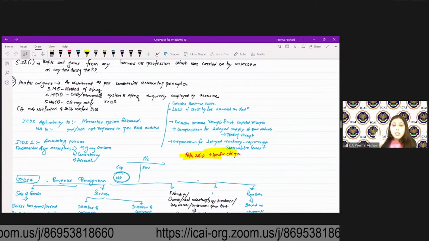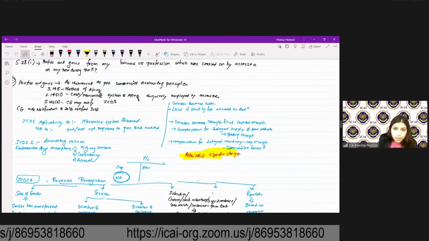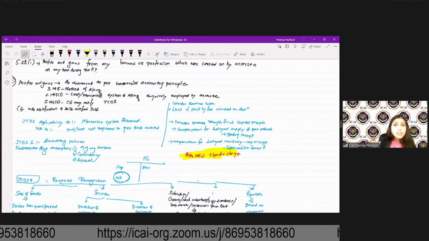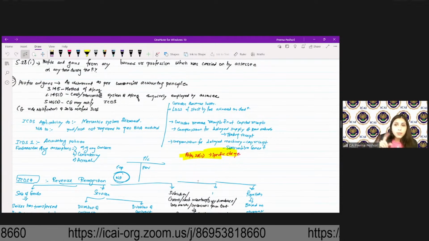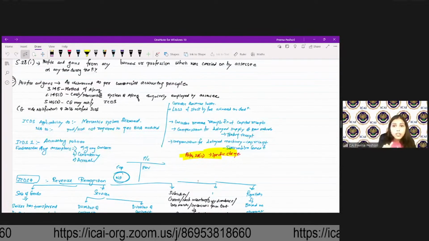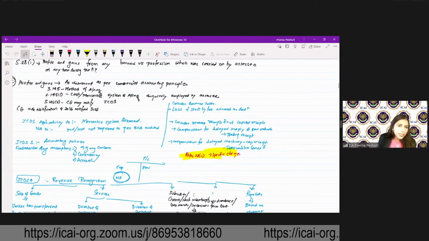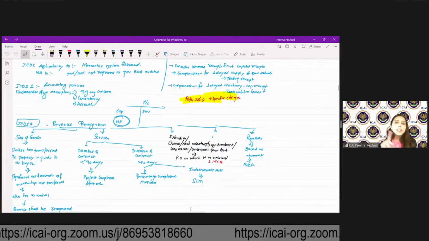You have to consider the revenue receipts and revenue losses. Loss of stock by fire is, for example, allowed as a deduction. Consider revenue receipts and not capital receipts. Compensation for delayed supply of raw material is a trading receipt, but compensation for delayed supply of machinery is a capital receipt, which is now specifically chargeable to tax under 28(2). Right? Then ICDS 4 provides for the revenue recognition.